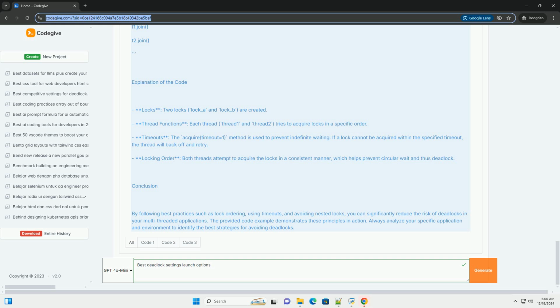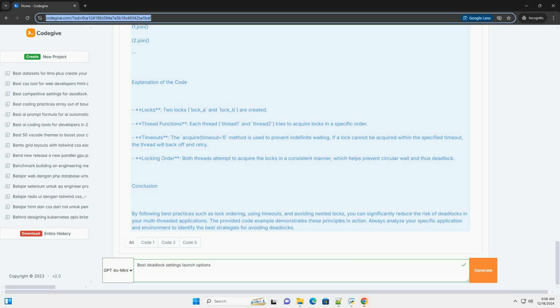t1.join(), t2.join(). Explanation of the code. Locks: two locks, lock_A and lock_B, are created. Thread functions: each thread, thread 1 and thread 2, tries to acquire locks in a specific order. Timeouts: the acquire(timeout=1) method is used to prevent indefinite waiting. If a lock cannot be acquired within the specified timeout, the thread will back off and retry. Locking order: both threads attempt to acquire the locks in a consistent manner, which helps prevent circular wait and thus